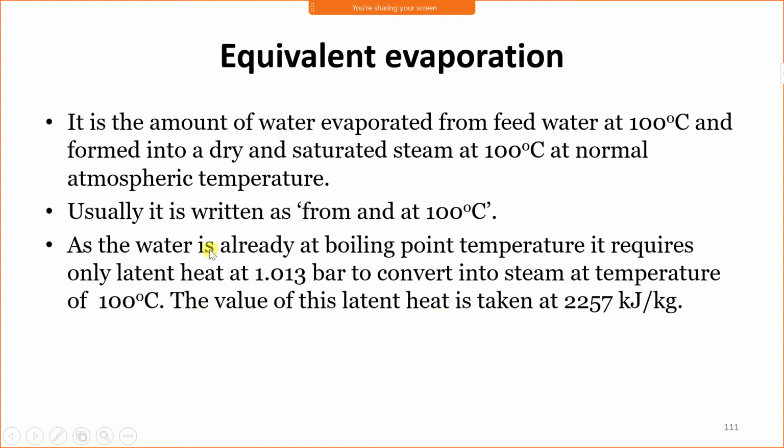The change of temperature from subcooled temperature to saturation temperature is sensible heat, but here water is supplied at saturated temperature, that is 100 degrees Celsius at atmospheric pressure, in saturated water condition. We need to convert saturated water into saturated steam by supplying latent heat, and the latent heat required is 2257 kilojoule per kg. It means for 1 kg of water to convert into steam requires 2257 kilojoule of latent heat.